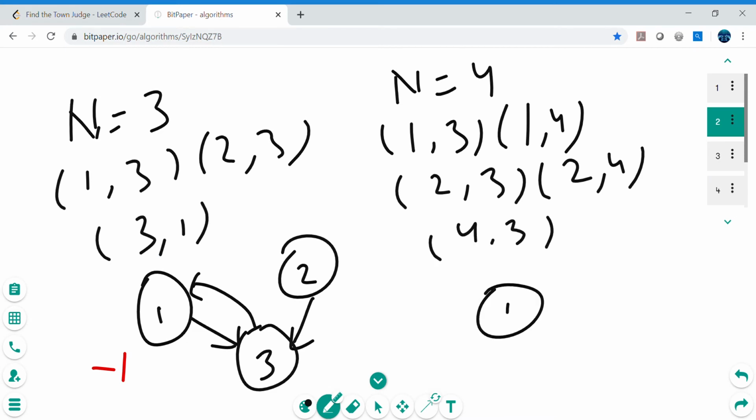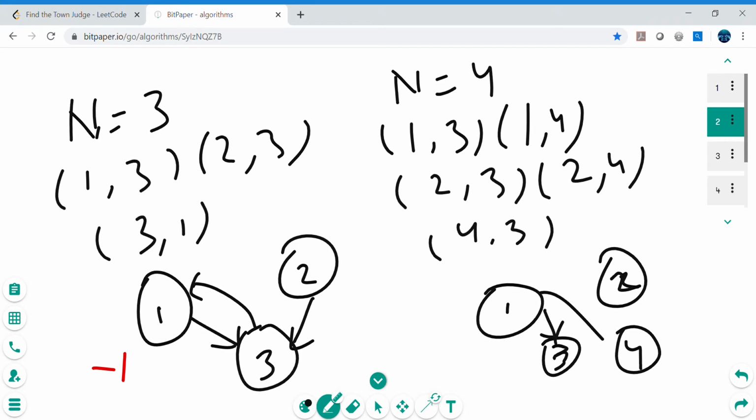Let's quickly make the circles 1, 2, 3 and 4. All right, so 1 is trusting 3, let's make this arrow. One is trusting 4, let's make this arrow. Two is trusting 3, so let's make this arrow. Two is trusting 4, let's make this arrow, and 4 is trusting 3, so let's make this arrow as well. So what is happening in this case?